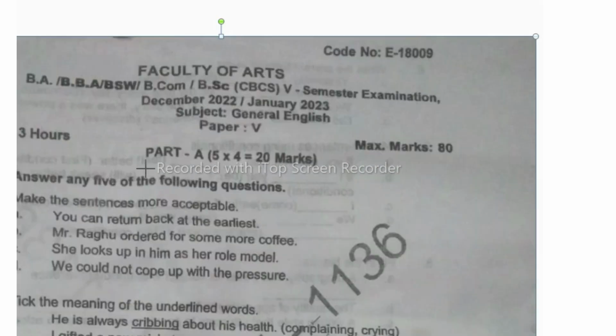So, students, as you all know, Part A, which is Section A, contains 20 marks, and here you are supposed to do any 5 of them. Out of 8 questions, you have to do any 5, and you will get 20 marks. Each question carries 1 mark. So, let's start our paper.